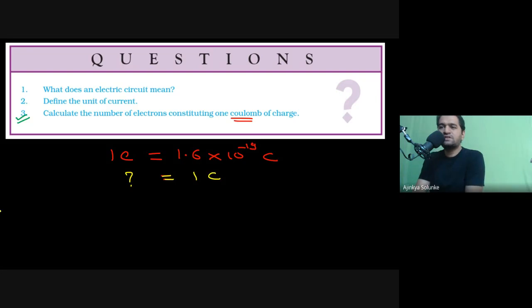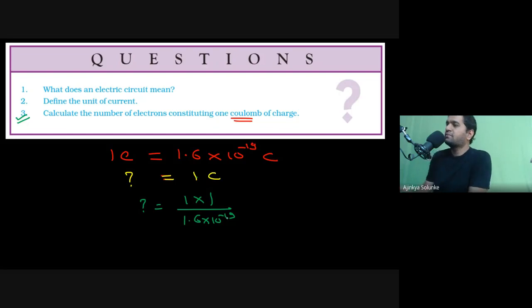Do you remember direct variation from your 8th standard, where you write 1 electron is this, so 1 coulomb will have how many? It's very simple, right? So we do cross multiplication. Question mark is equal to 1 into 1 divided by 1.6 into 10 to the power minus 19.